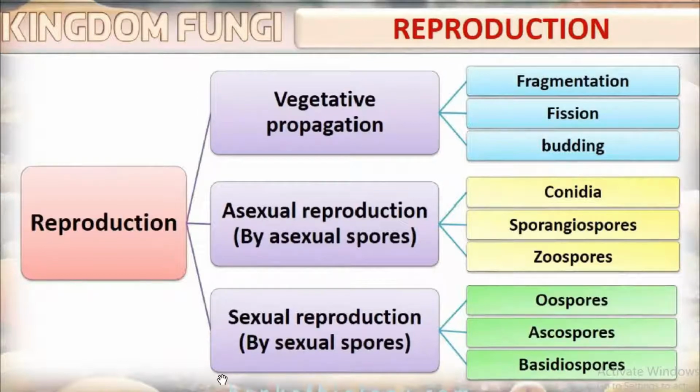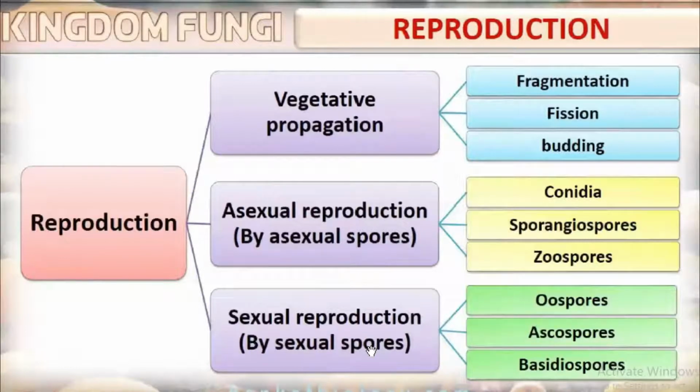So listen carefully. The reproduction of fungi is divided into three: vegetative propagation, sexual reproduction, and asexual reproduction. Asexual reproduction is by asexual spores, while sexual reproduction is by sexual spores. Then we can see the different types of asexual spores, sexual spores, and different methods of vegetative propagation.